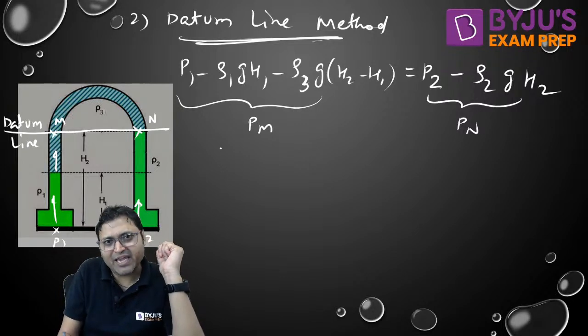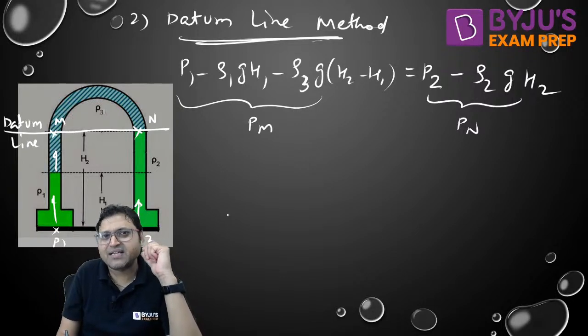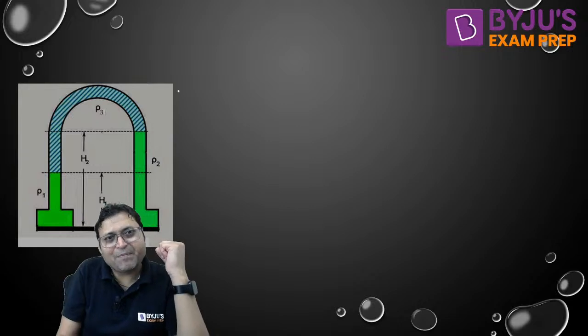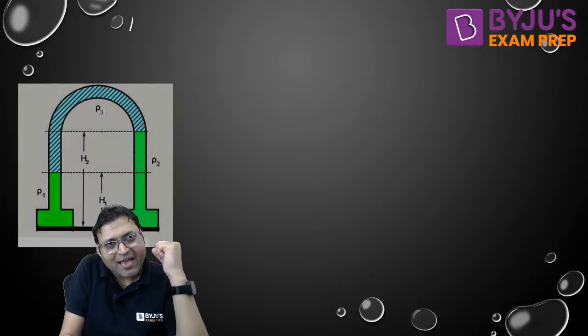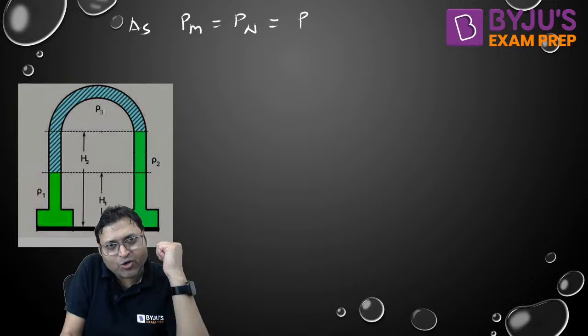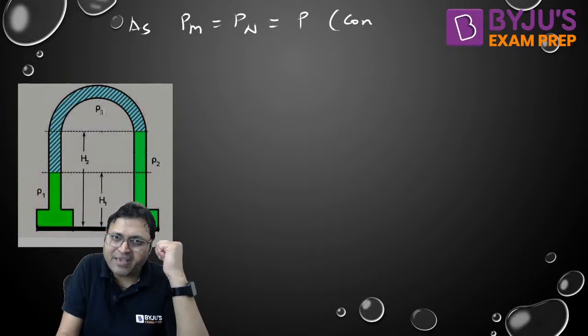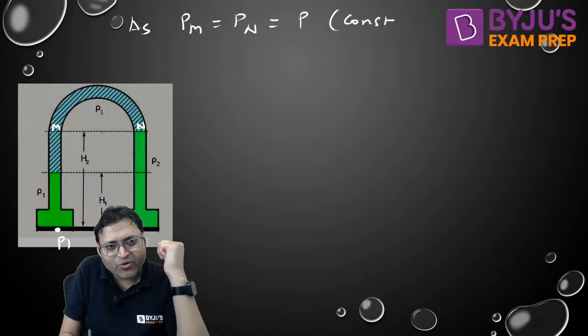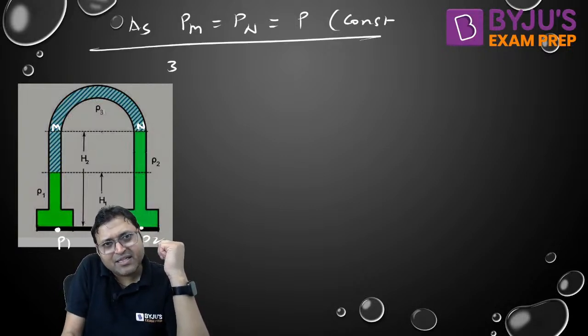So again, you will get the same result. This is the datum line method. Pm will be equal to Pn. Or some people use this as well. As we know, Pm is equal to Pn is equal to P. Pm and Pn are constant. This is point M, this is point N. So how to write P1 and P2? This is another method, the third method.